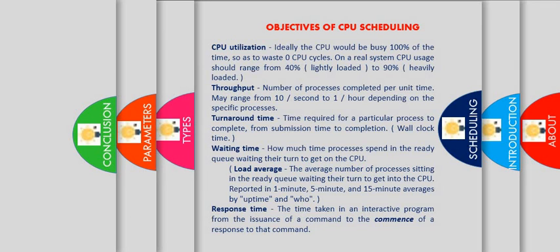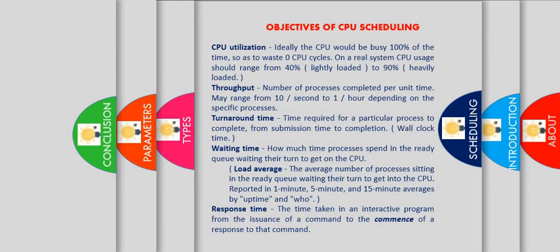So it is the time at which it first produces its response, not the time it takes to output the response. The output video being displayed is not the response time; the first click which you clicked is. So when you click the video thrice, the three videos run simultaneously, the three processes execute in the background, but only the first click matters for the response time. So this is the response time. These are the 5 criteria of CPU scheduling.